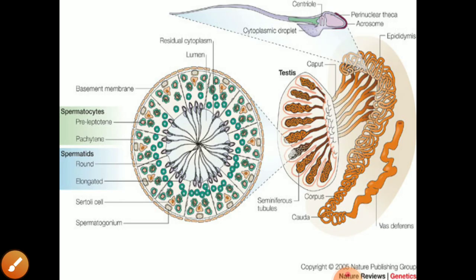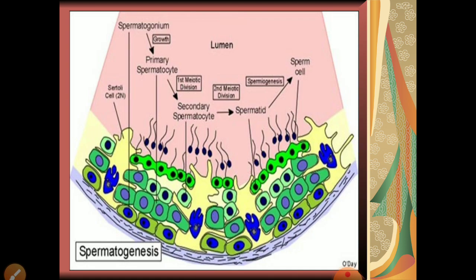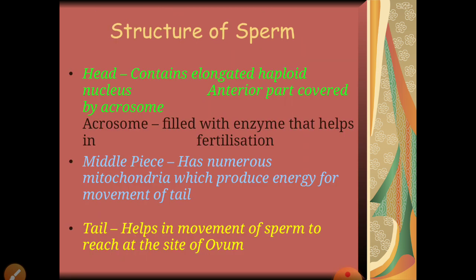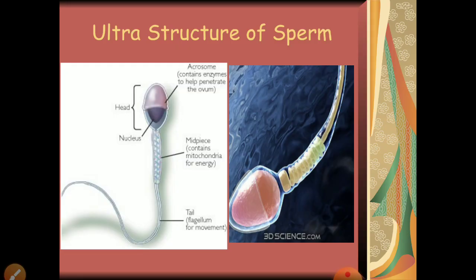Now let's move on. When we talk about spermiogenesis, it means that spermatozoa or sperm is completely formed, and now it is released from the seminiferous tubule. So it is now very important to understand what exactly a sperm looks like, and what its structure is, and the reason behind its structure also. Okay, now there is a very clear picture of sperm.